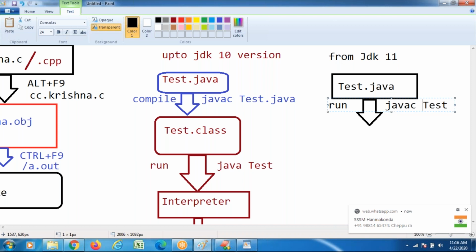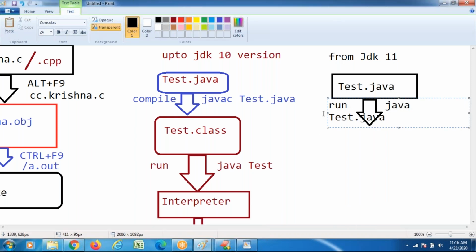No need to apply the javac command here. Previously we used the javac command and then java test.java. Now only one command you are going to apply. What's the command? Just for execution purpose, java test.java. A single command, only one command you type.